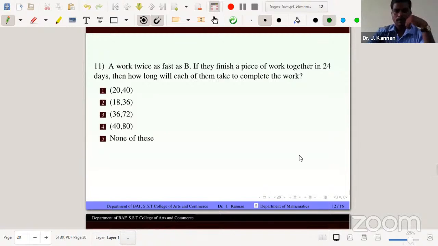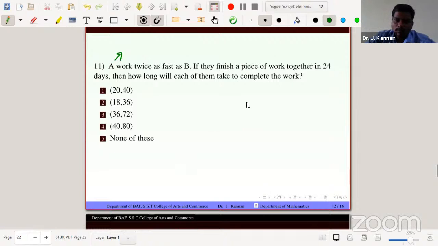So now another problem. A works twice as fast as B. That is, A is a fast workman. If they finish the piece of work together in 24 days, then how long will each of them take to complete the work? So now the faster one is A, so A needs fewer days compared to B. It's the essential thing for the problem.